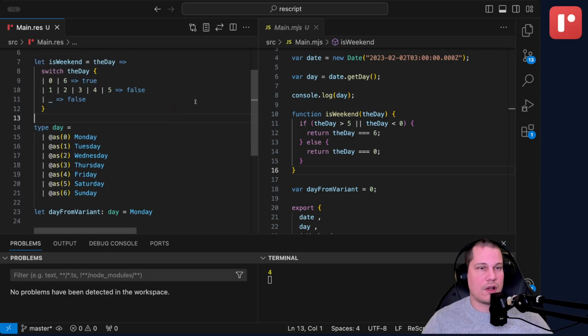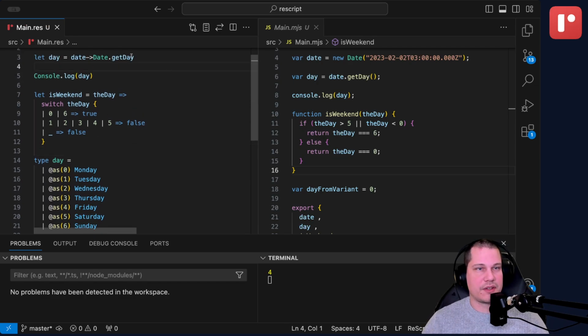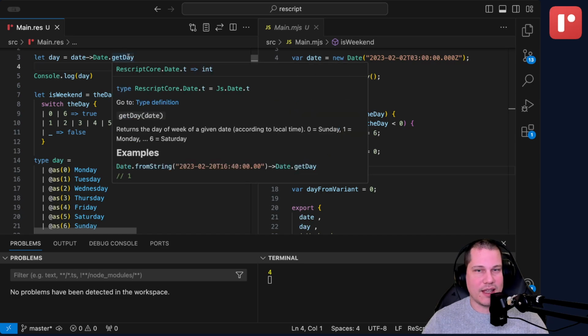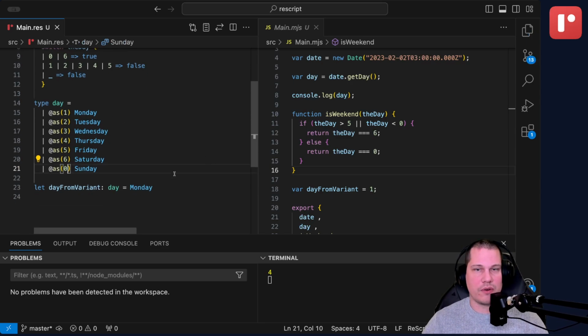So now this variant is represented as these numbers instead. But we forgot one interesting thing here, and that is that Monday isn't 0, Monday is 1. So we're going to have to shift all of these so they map onto the right types. So we know that this is 1. There we go. Now instead you can see that Monday is actually 1, which is correct here.